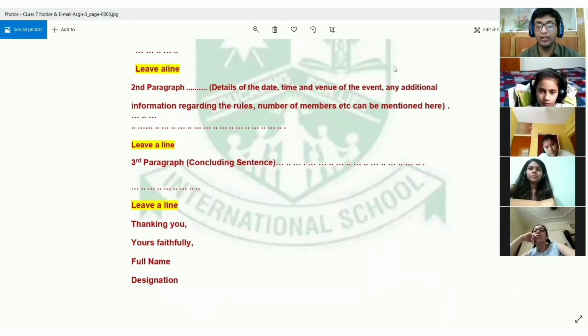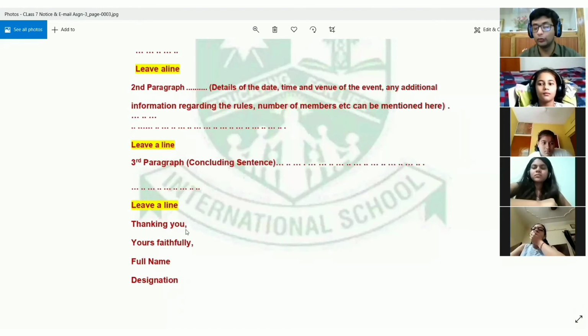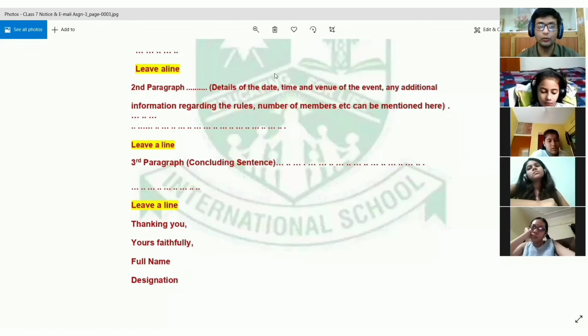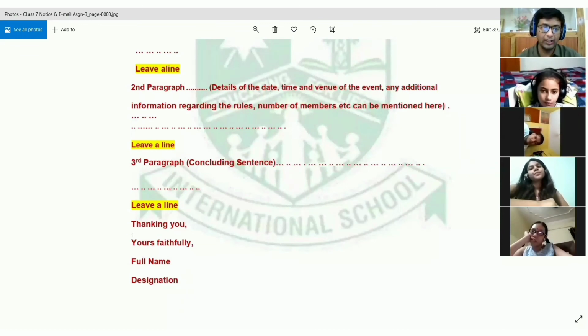In your informal letter, when you write to your friends, to your parents, you don't write thanking you. But when you write to someone who is not your relative, not your friend, when you write formal letters, then thanking you is very important. You will have to write thanking you. And then you have to put a comma after thanking you. Then you are going to write yours faithfully.